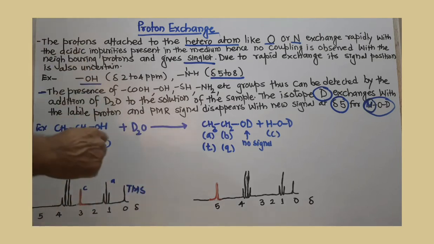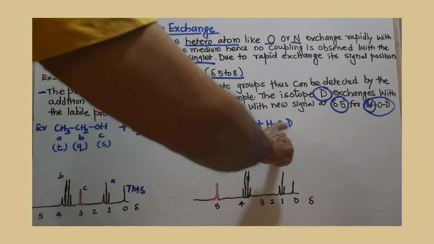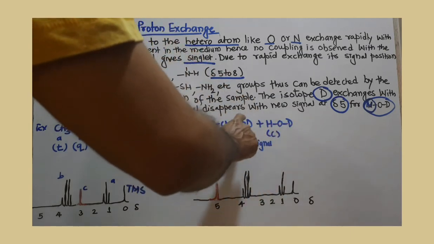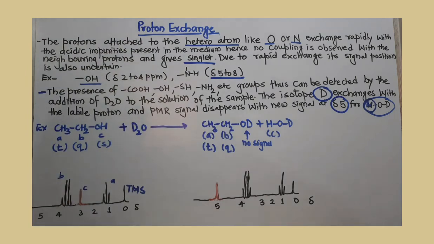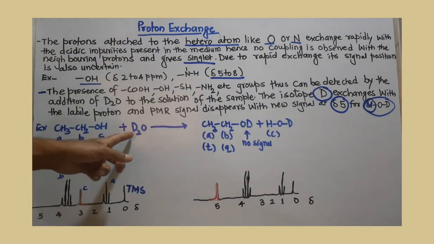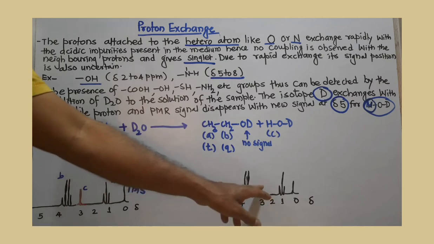But when 1 or 2 drops of heavy water are added, what happens? There is an exchange reaction between the labile proton and deuterium, an isotope of proton. Now this D will take the position of H and H will take the position of D, so you get HOD and this D. You know this D is NMR inactive, and because of that the signal you got in the absence of D2O, for C in the previous NMR spectrum, has now disappeared.